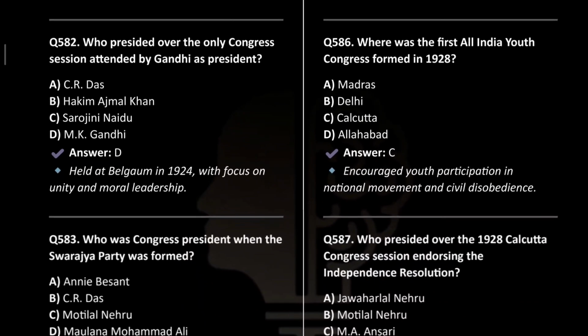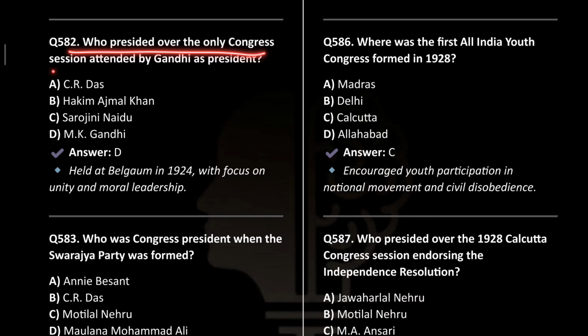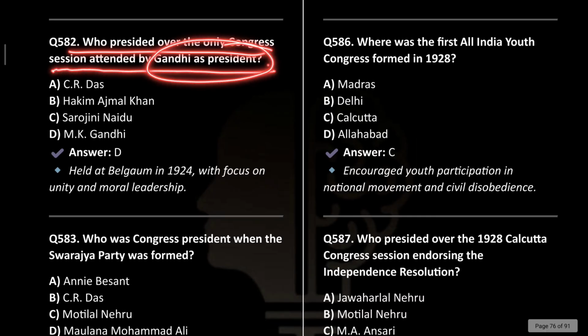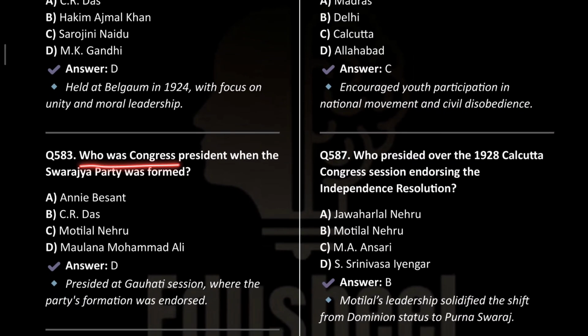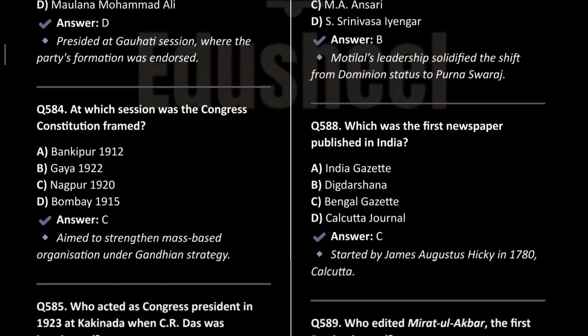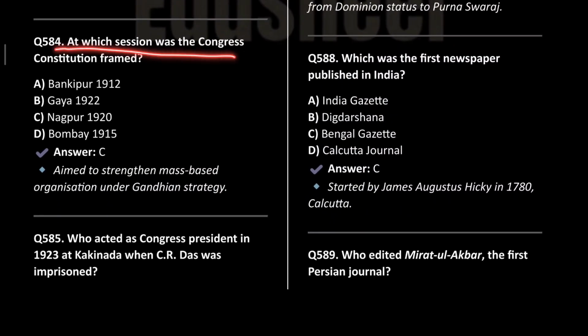Next is who presided over the only Congress session attended by Gandhi as the president? So Gandhi's only session as the Indian National Congress president was the Belagaum session in 1924. Next is who was the Congress president when the Swaraj Party was formed? It was Maulana Muhammad Ali. At which session was the Congress constitution framed?